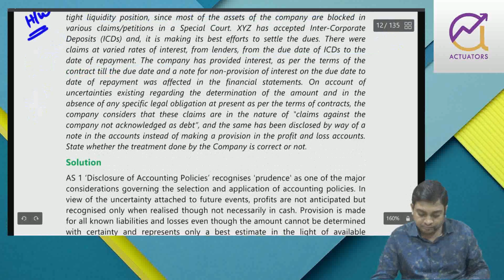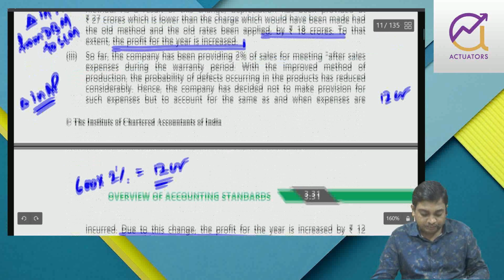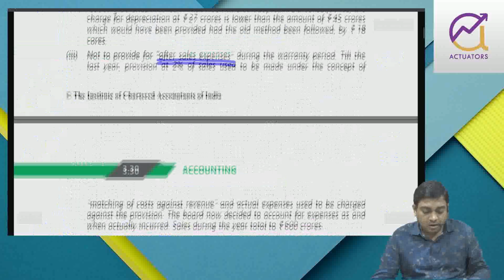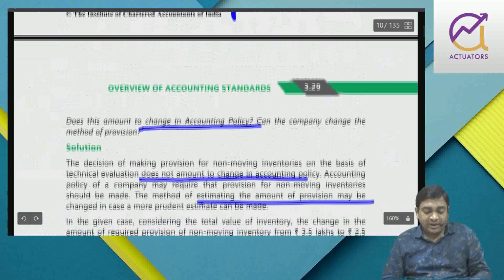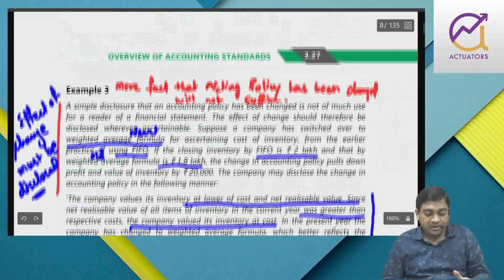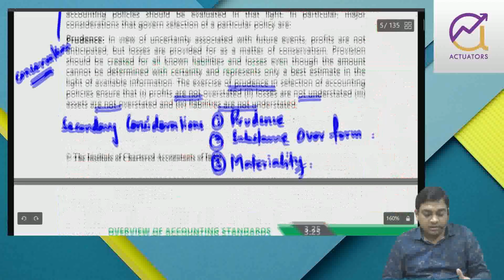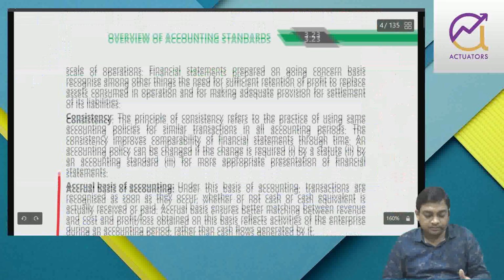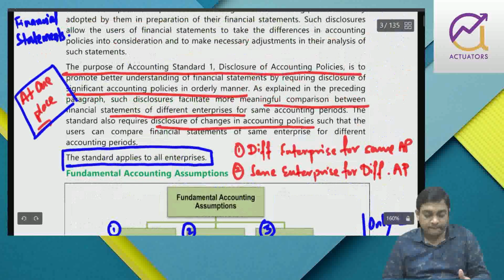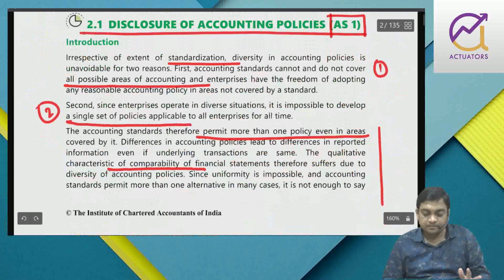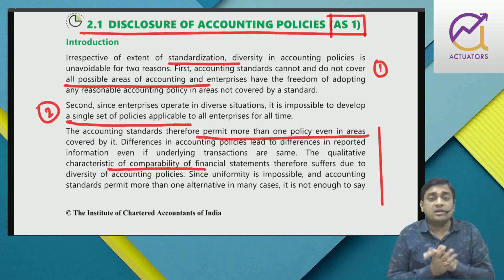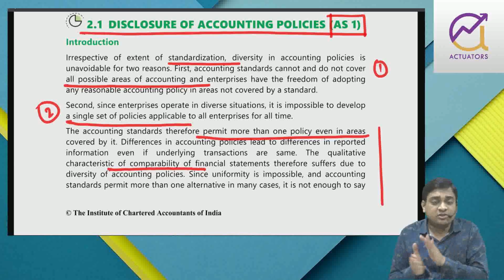Right. Now, let me give you a quick recap of the entire chapter. When you do financial accounting, there are a lot of rules, principles, regulations that you have to follow.